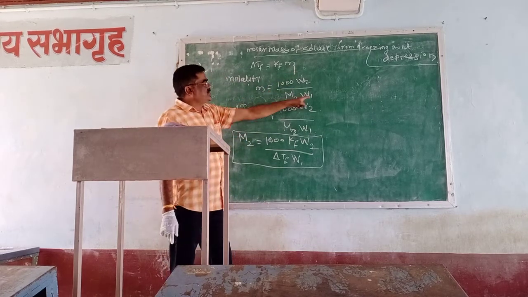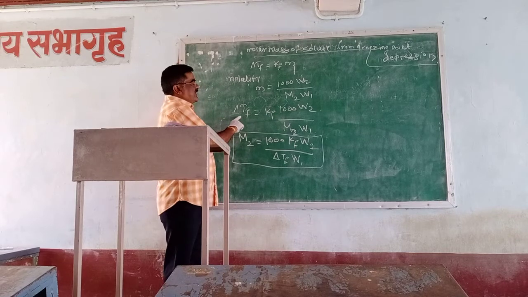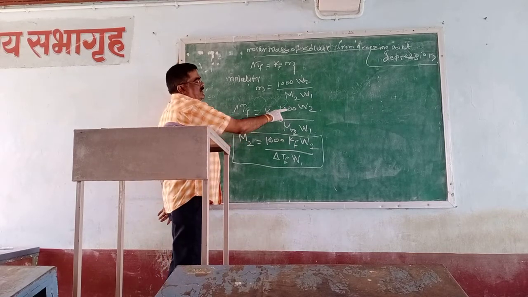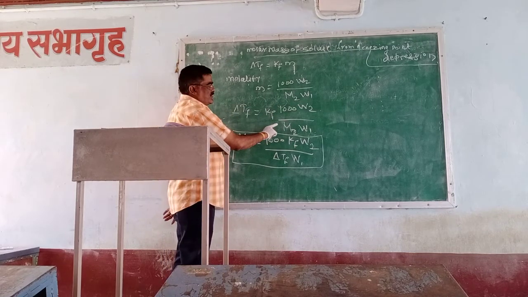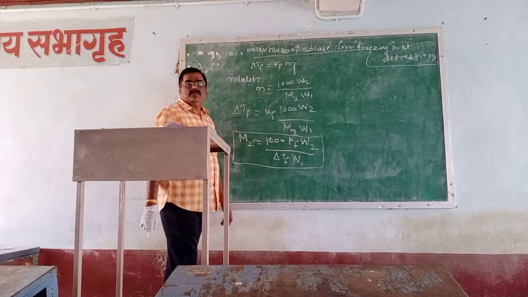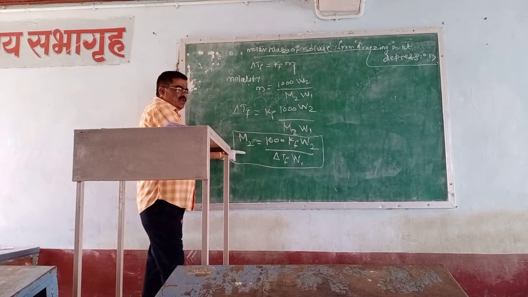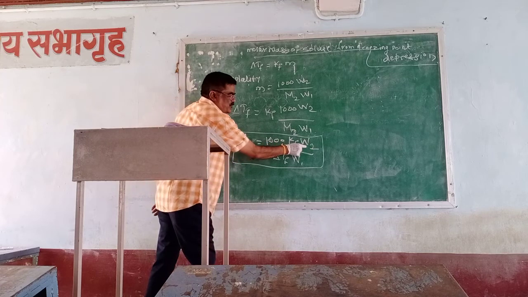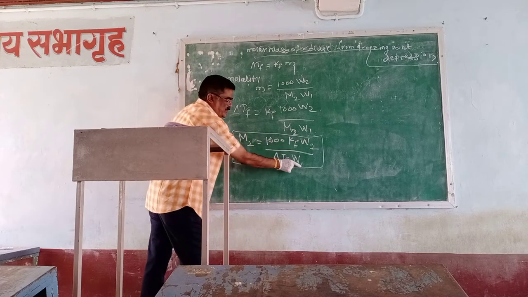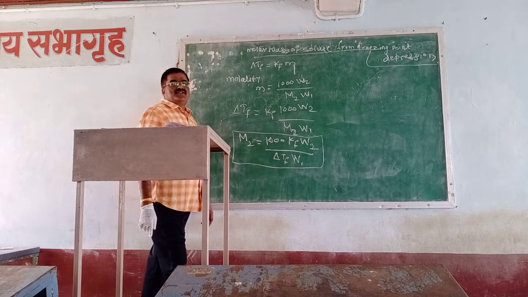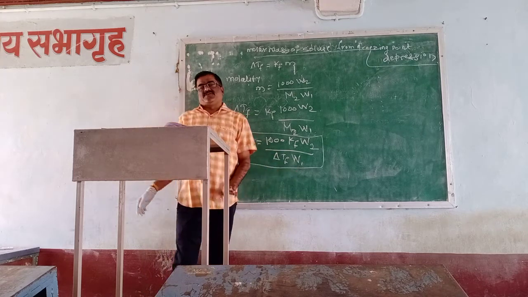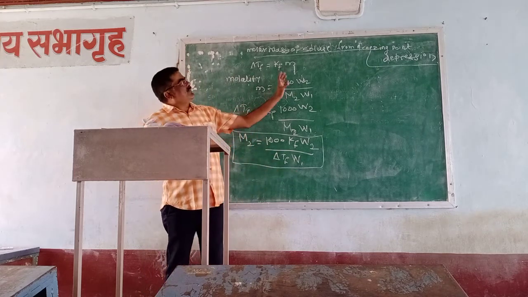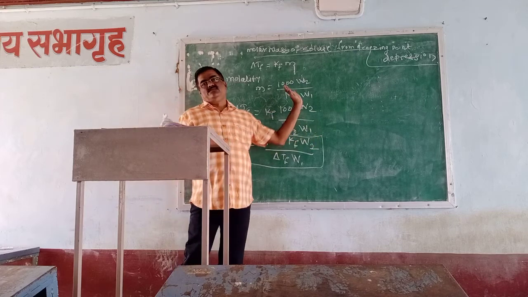Then putting this value into this equation, we get delta TF is equal to KF into 1000 into W2 divided by M2 into W1. And then to calculate the molar mass, M2 is equal to 1000 KF into W2 divided by delta TF into W1. This is the mathematical expression or the relation between the molar mass of the solute and the freezing point depression.